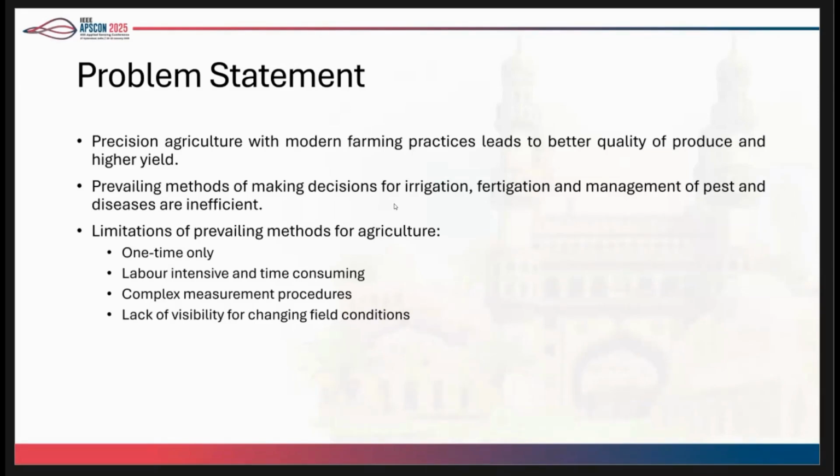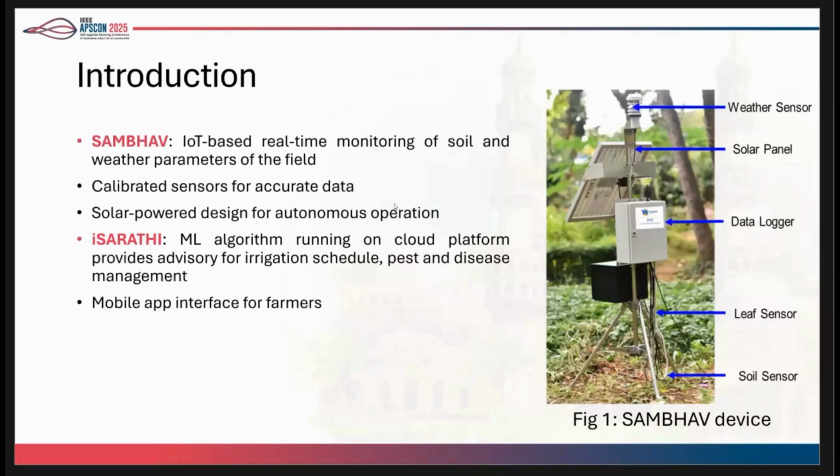So in order to tackle all those things, we have a platform that has a combination of hardware and software solutions. The hardware solution is termed Sambhav systems, and the software solution is termed iSarathi system. The Sambhav system is an IoT-based system which has soil and weather sensors that send data to the iSarathi platform. The sensors are calibrated to give us the accuracy that we need, and we do all the calibration in-house in our labs.